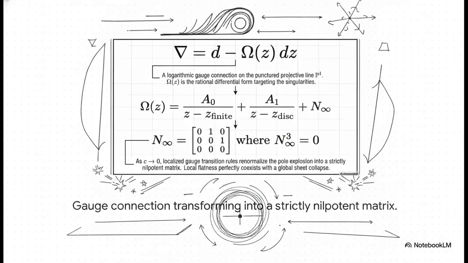Next, we lift this into a logarithmic gauge connection. Check out the multivariable covariant derivative at the top. Notice what happens as that leading coefficient c approaches 0, and the poles explode. Localized gauge transition rules step in and actually renormalize the system. The infinity residue matrix shifts into a strictly nilpotent matrix, where n cubed equals 0. So the pole explosion doesn't destroy the map at all. It forms a perfectly stable unipotent monodromy vortex.